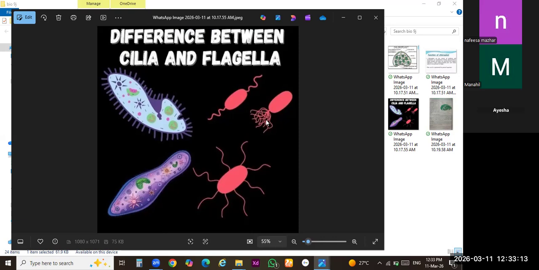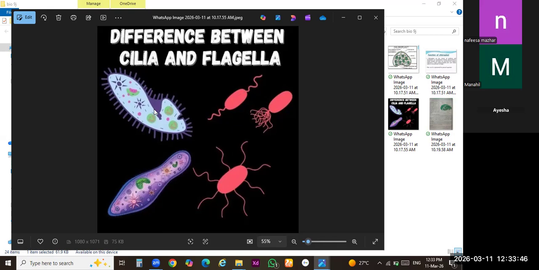There's a tuft of flagella on one pole of the bacteria, and in this diagram you can see the flagella present all around the cell membrane of the bacteria. There are three types of bacteria, but in all these three types there are flagella which are responsible for the movement of bacteria. When these flagella vibrate or float freely, the bacteria can move.